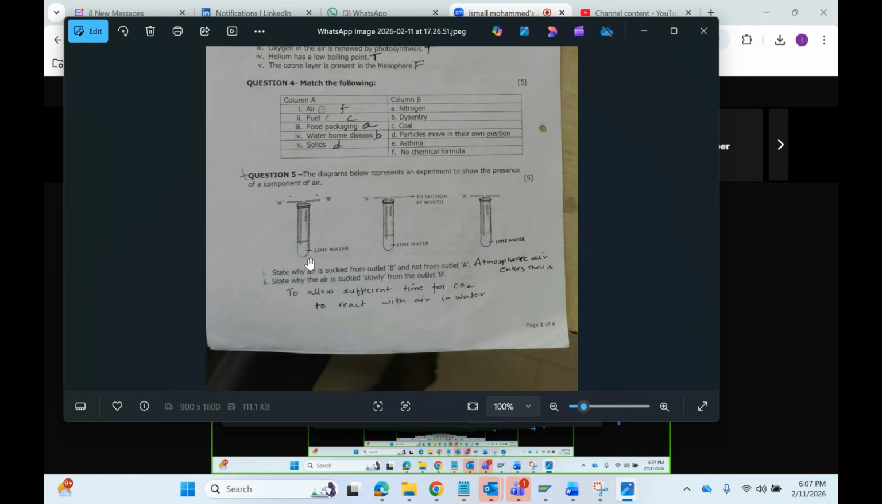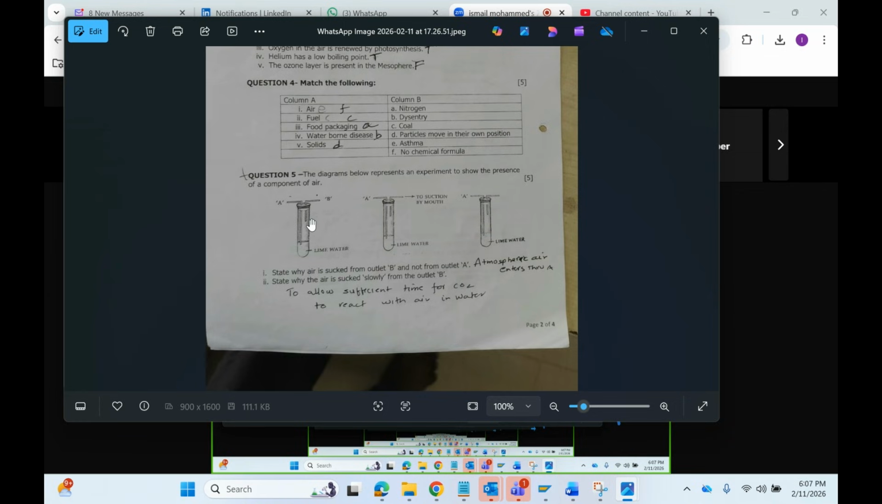This is the experiment which we told just now. Here you send air which contains CO2. There is lime water, which is calcium hydroxide. Then the air comes out. So here it says: state why air is sucked out of outlet B only, but not from A.